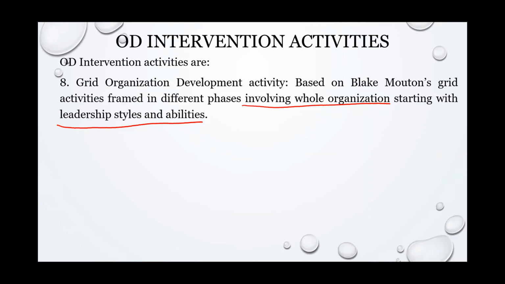These activities are purely based on the Blake Mouton grid, which talks about concern for people and concern for production. So they are framed in such a way that leaders will understand whether we have to give a lot of importance to people or production or both. That kind of introspection will happen for the leaders.